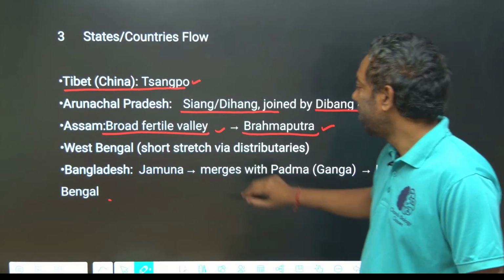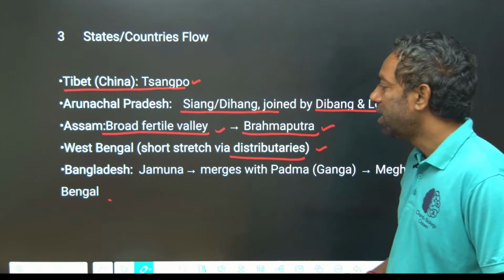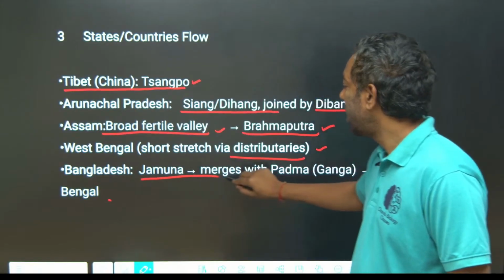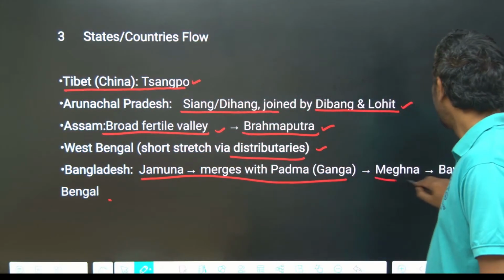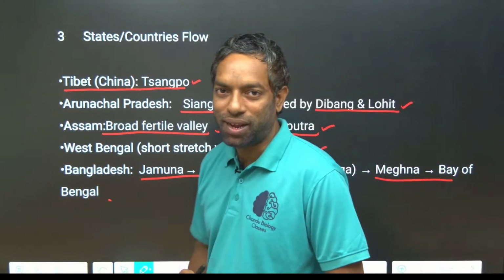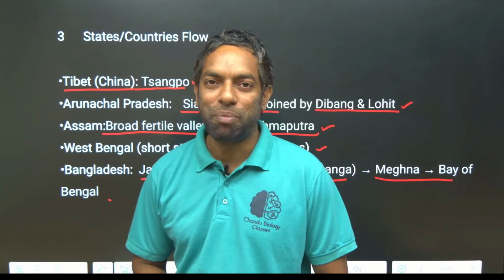It reaches West Bengal through many districts, and finally reaches Bangladesh as Jamuna, merges with Padma to form Meghna, and finally reaches the Bay of Bengal. This is Brahmaputra.